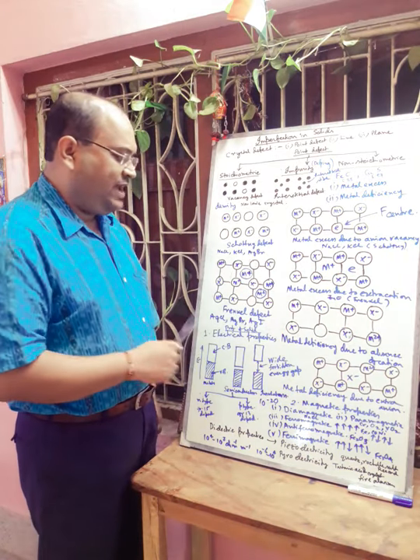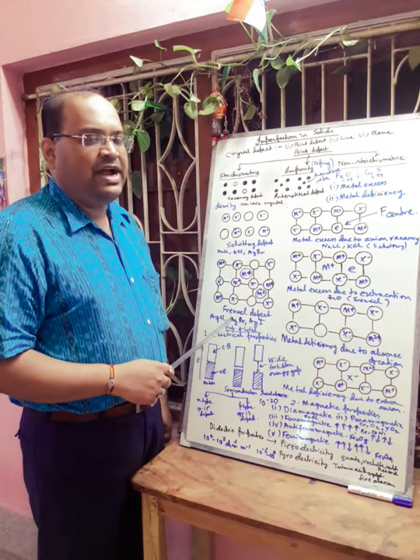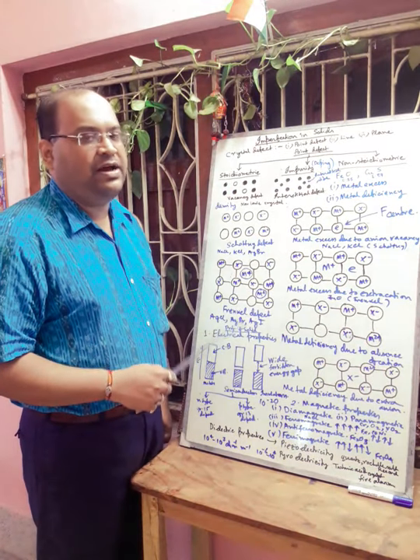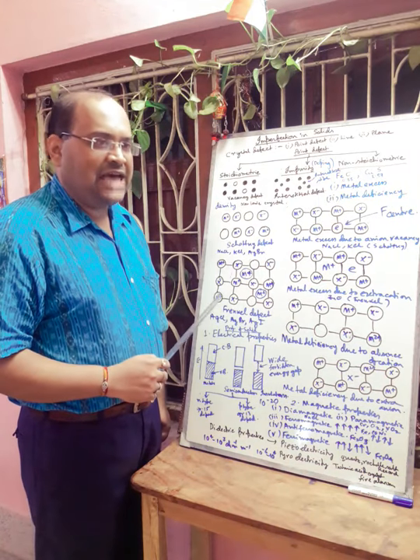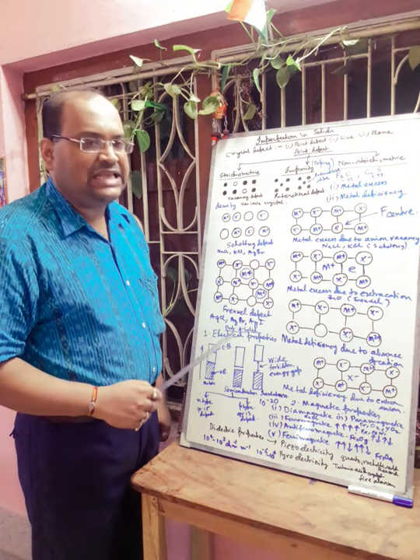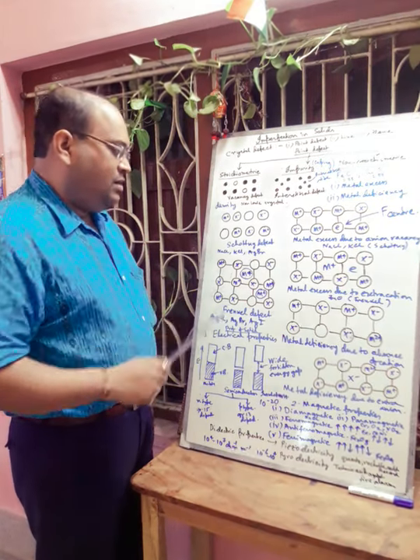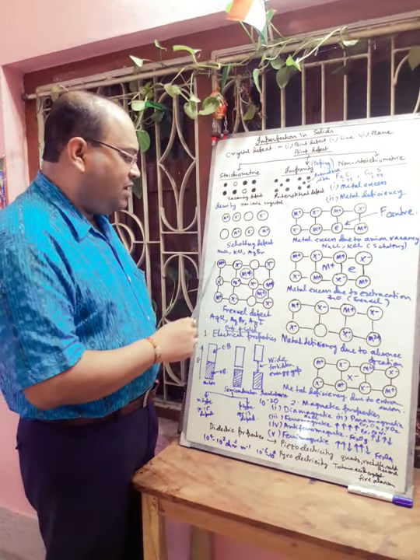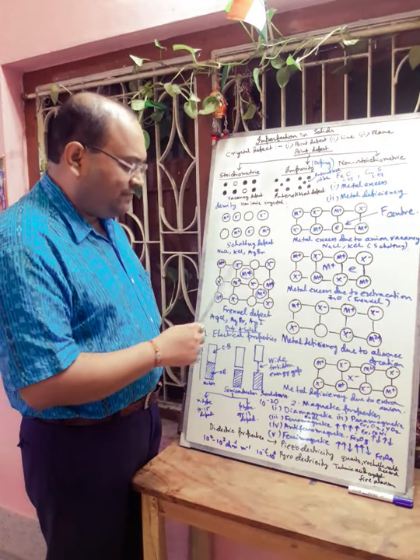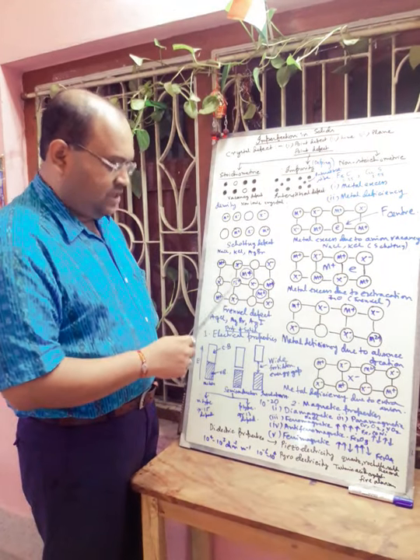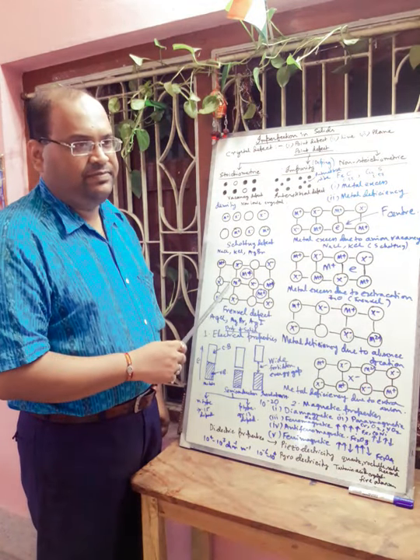So this type of defect is called Frenkel defect, and the examples are zinc sulfide, silver chloride, silver bromide, silver iodide, where the coordination number is very low and the size of the anion is greater than the size of the cation. But here, as the number of cations and anions is almost the same as in the perfect crystal, the density should not change. So here density is not changing.